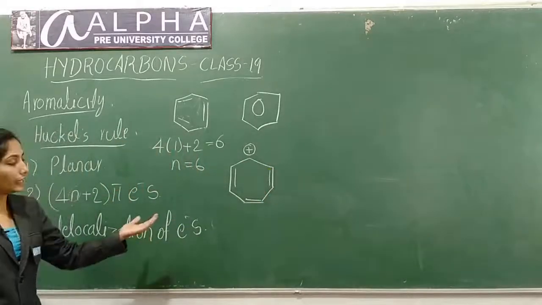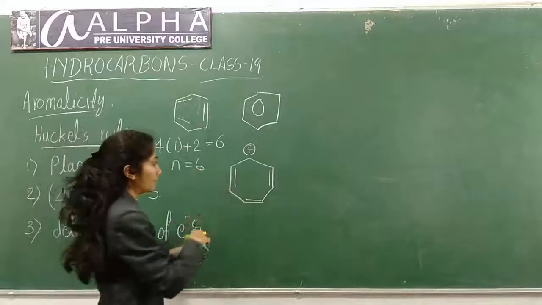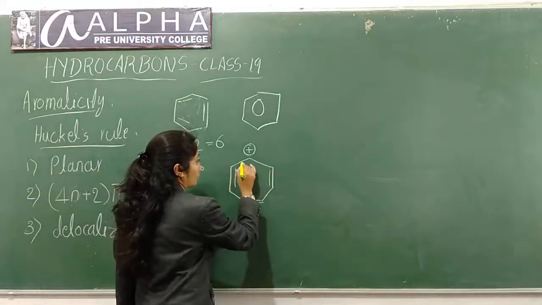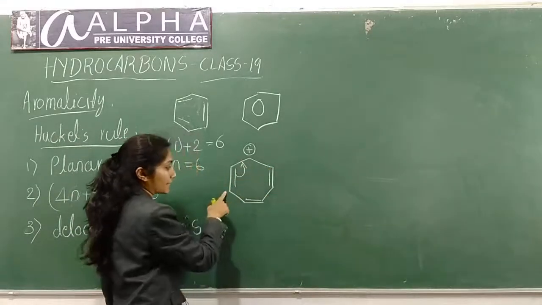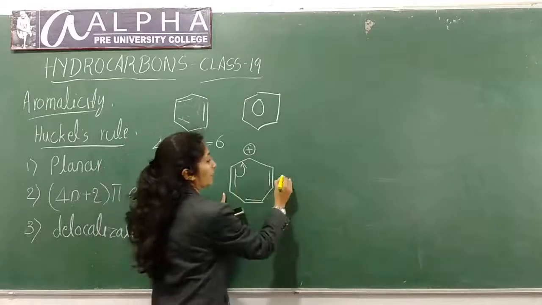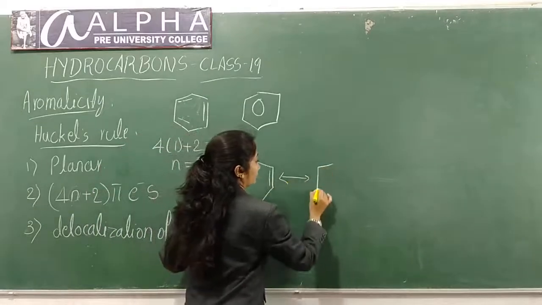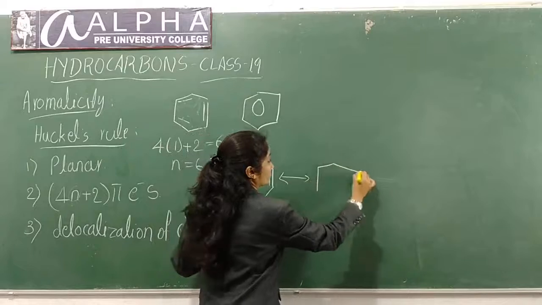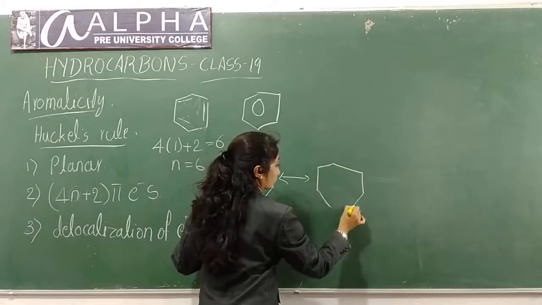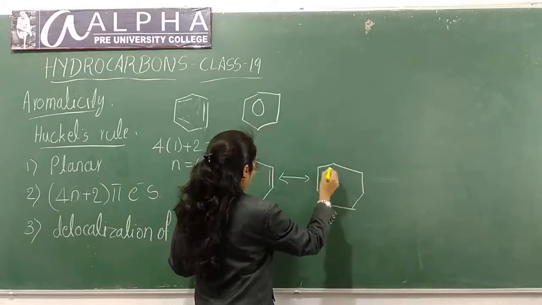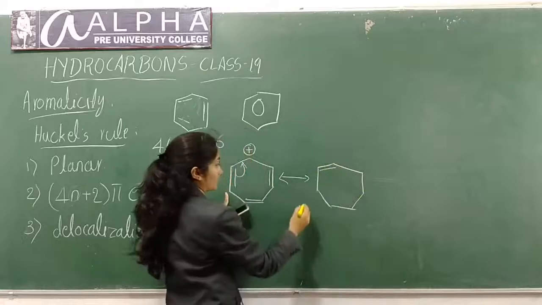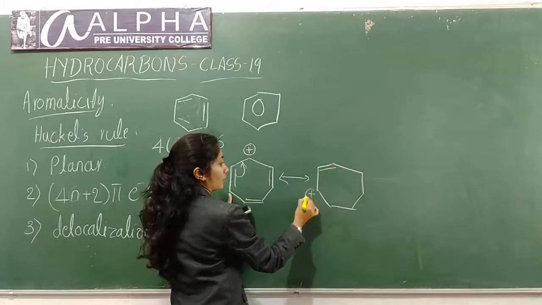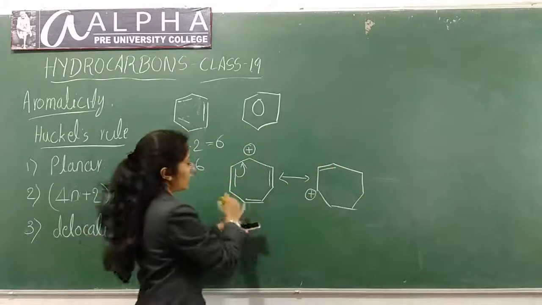Here also delocalization of electron is there. See, this will move here and which creates positive charge on this carbon atom, like this. So double bond formation will take place here and which results in the formation of carbocation here.